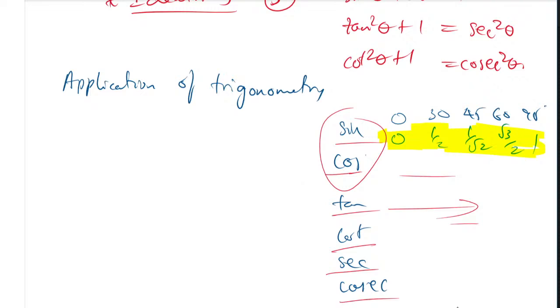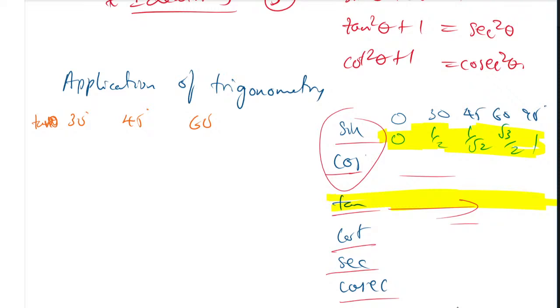But here, don't study everything for the application of trigonometry. In coming to the application of trigonometry, you need only tan theta. In tan theta also you need only 3 angles: one is 30 degree, one is 45 degree, one is 60 degree. So tan 30 degree, I have told you obviously in the Zoom class live last week. So I have told you how to find it.